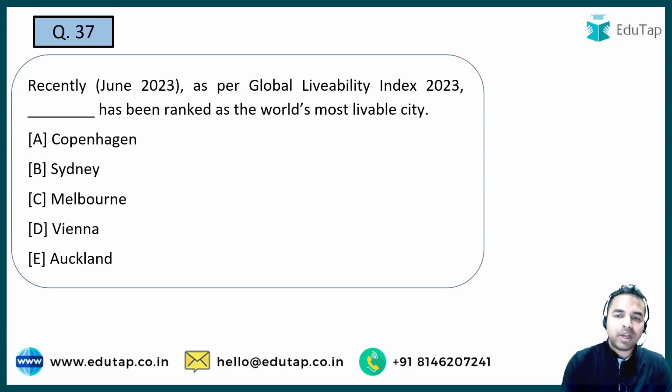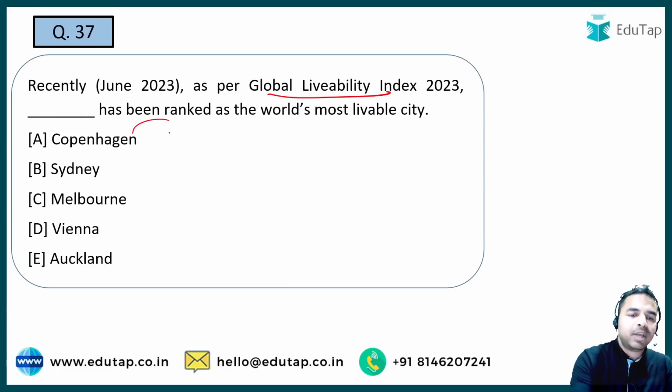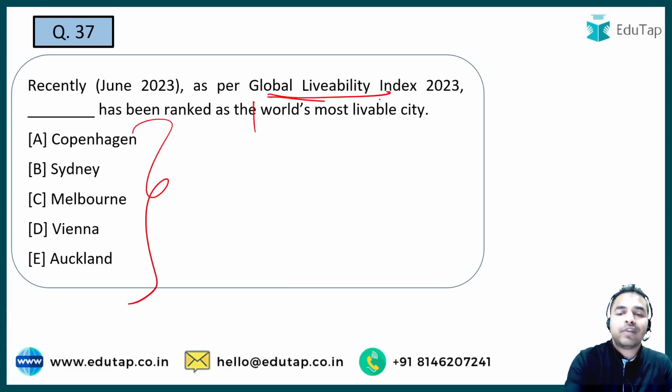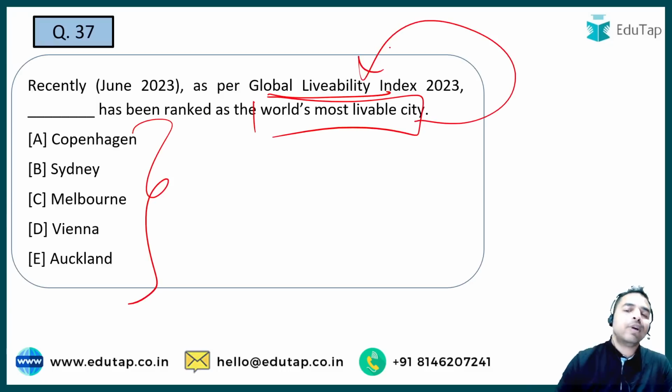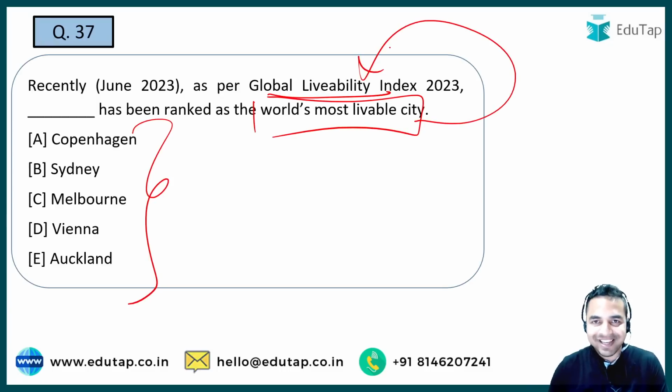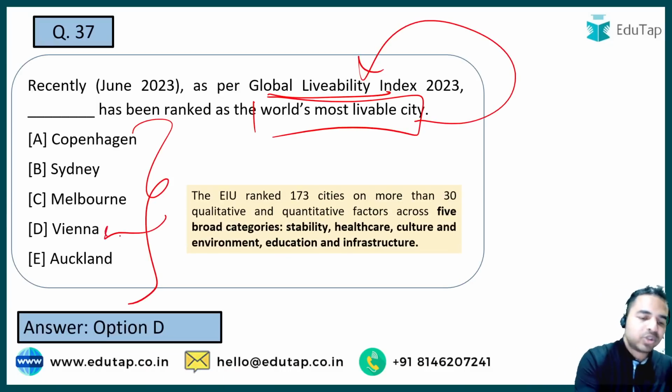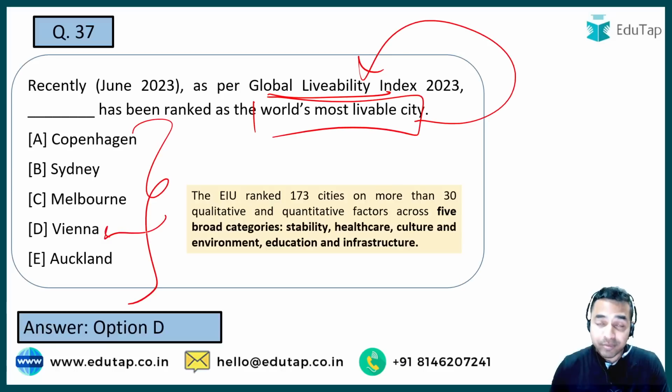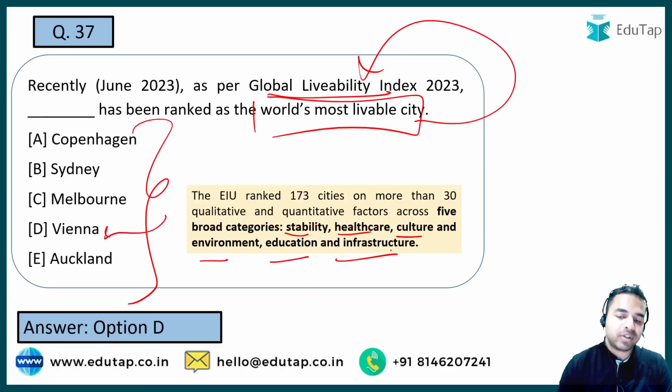Next question, Global Liveability Index. You have to tell me the name of the city which was the world's most liveable city as per the Global Liveability Index. What is the name of that city? It is Vienna. So Vienna is the right answer. What are the 5 broad categories? Here these are stability, healthcare, culture and environment, education and infrastructure. So these are basically the 5 broad categories for this particular index.